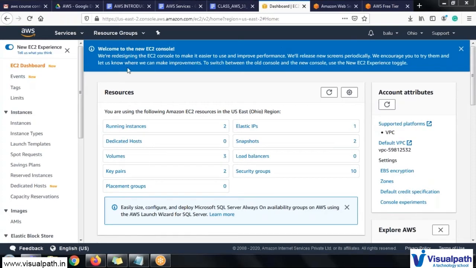So this is the entire AWS dashboard which I have shown you before, the management console, in which I have chosen one of these services called EC2. EC2 is nothing but Elastic Compute Cloud.